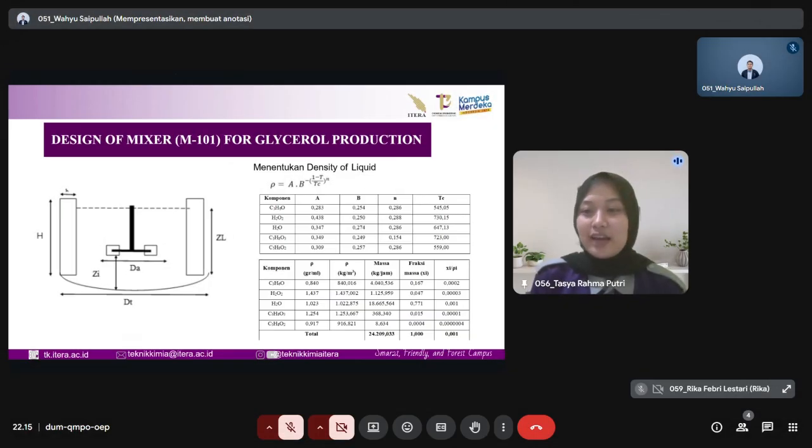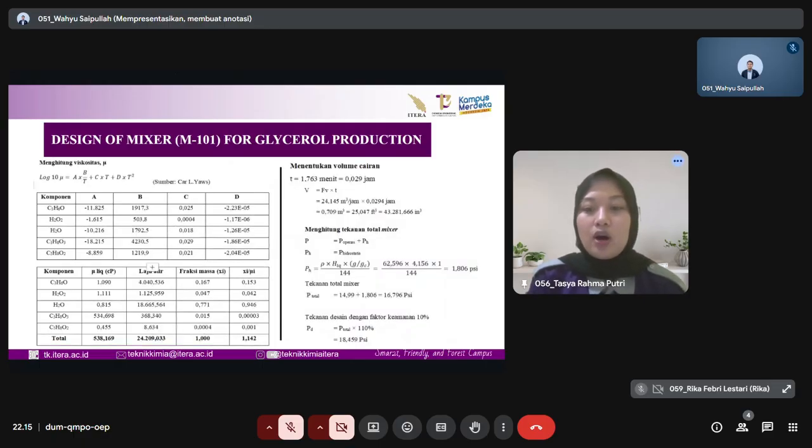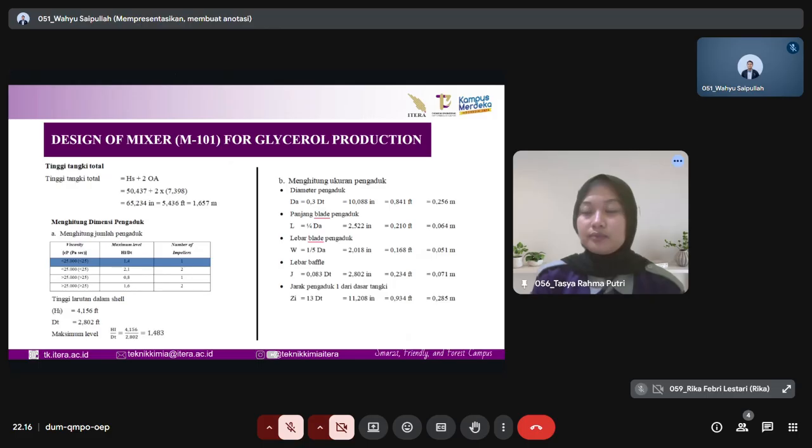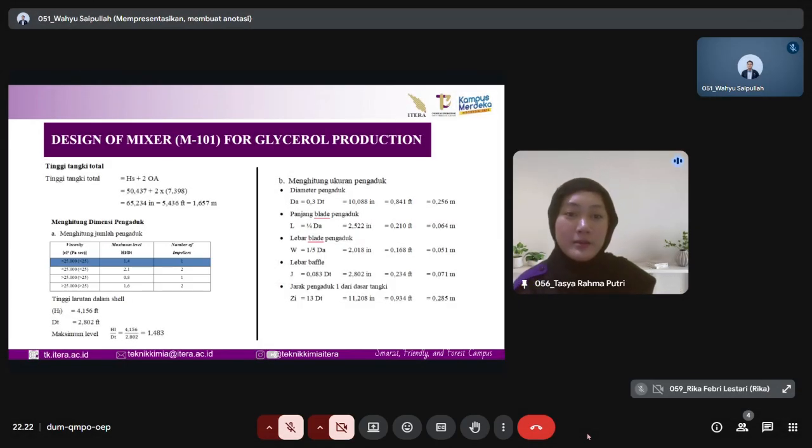For design, we choose mixer. Design of mixer for glycerol production. For density, we found 0,001. Next, for viscosity, we found 1,142. And when determining volume, we found 23.281,666 inch cubed. For total pressure of mixer, we found 16,796 psi. We found 1,657 meter as mixer dimension.